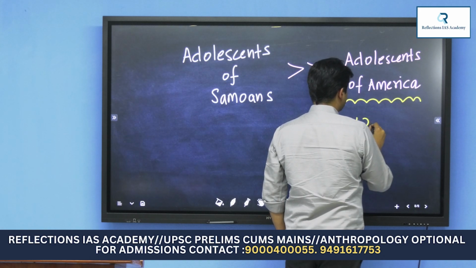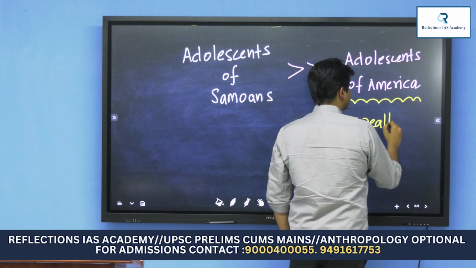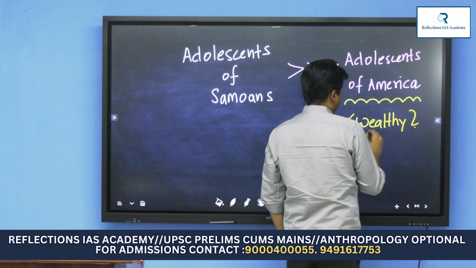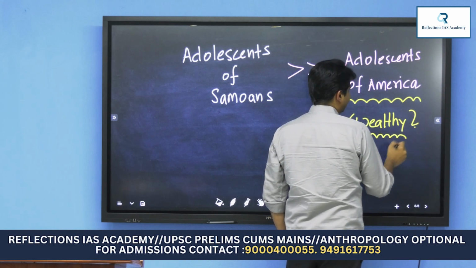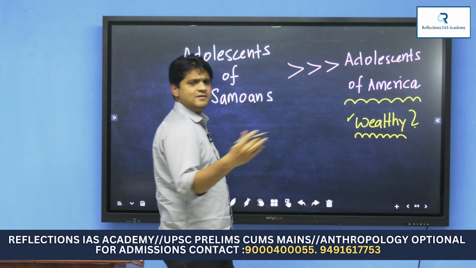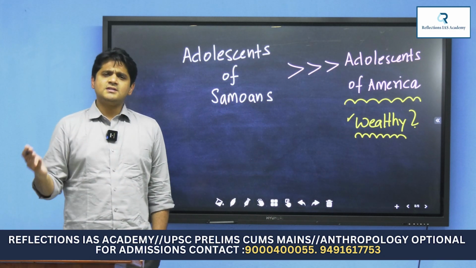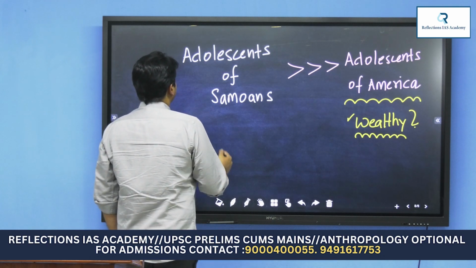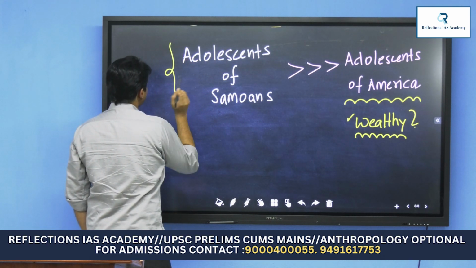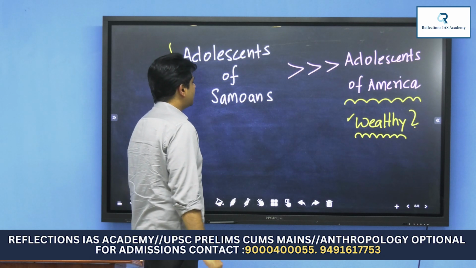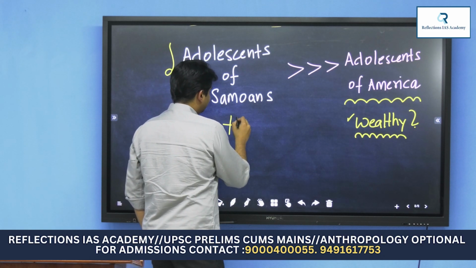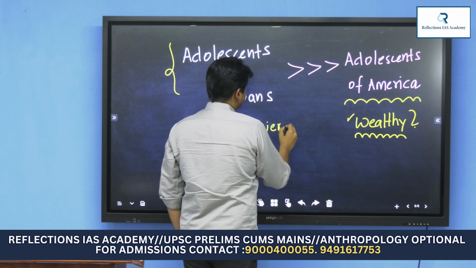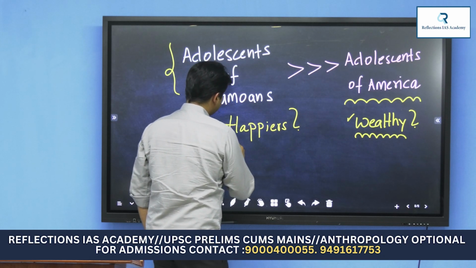It's a wealthy nation. People there have access to good food, good clothing, education, health, and everything they want. It is one of the richest countries in the world, right? Then how come teenagers of Samoa are much happier than teenagers of America? She could not understand why this is.